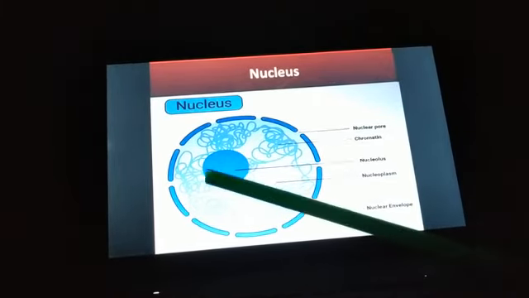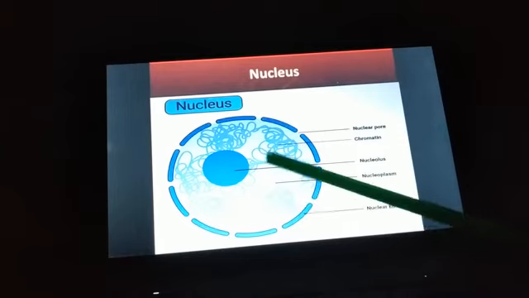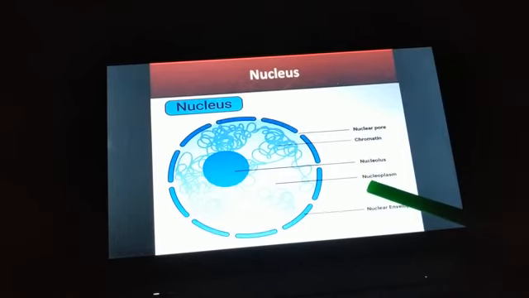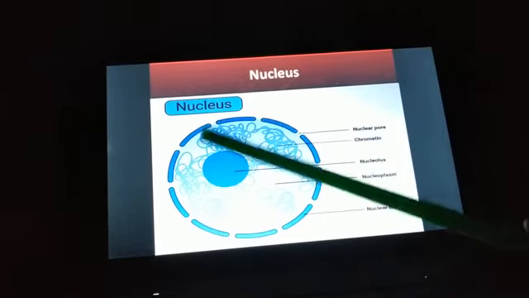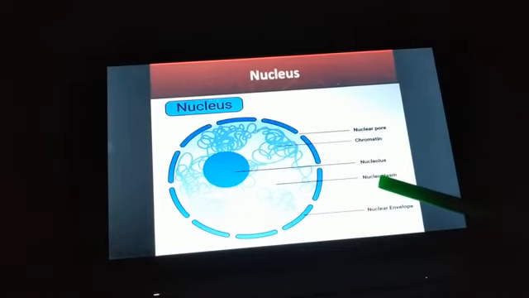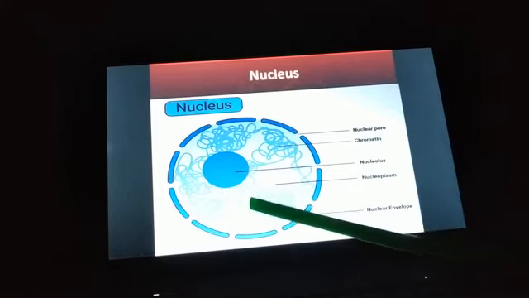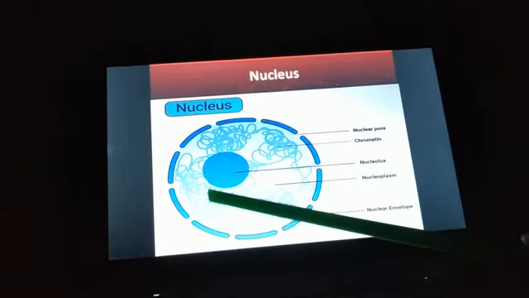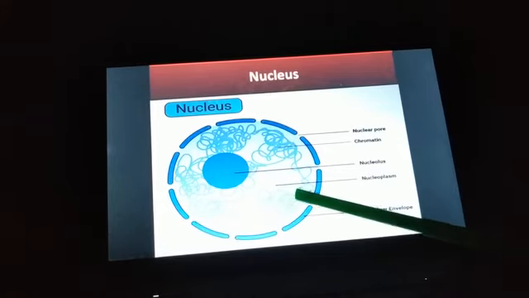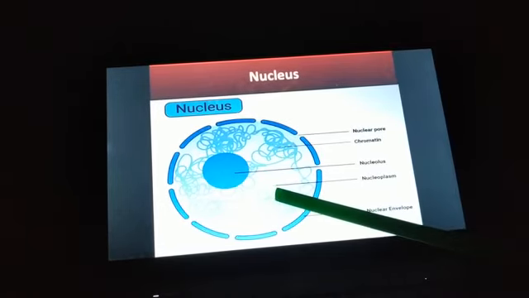Now this nucleus contains chromatin, nucleolus and the nucleoplasm. So nucleoplasm is a transparent semi-fluid substance, and it is similar to the cytoplasm, you can say.